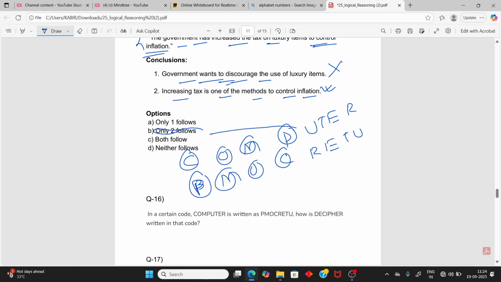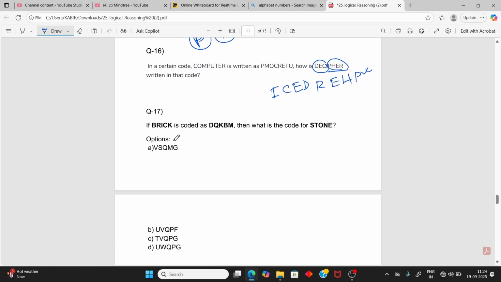Work word by word: take the first part forward and reverse it, and it becomes here. Then take the next part forward and reverse it. So first take this forward and reverse it: I C E D. The next one reversed: R E H P. So done.